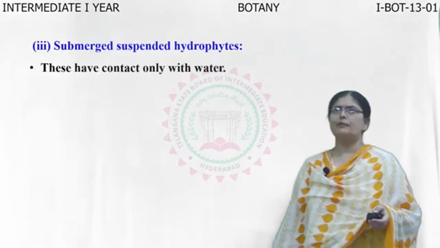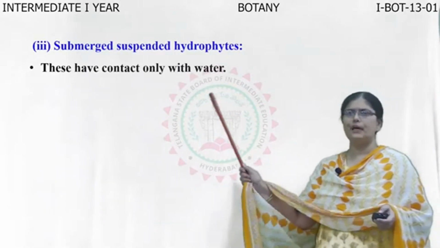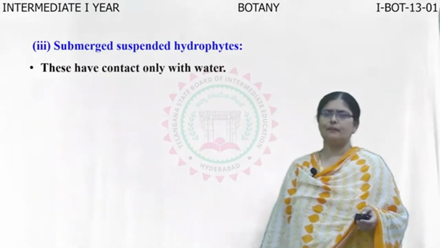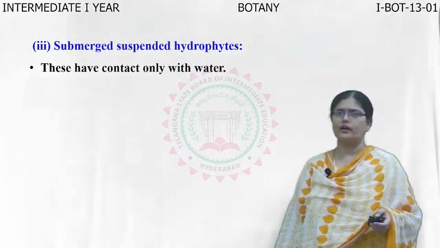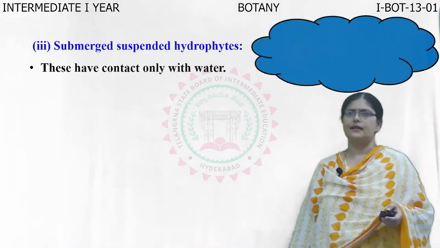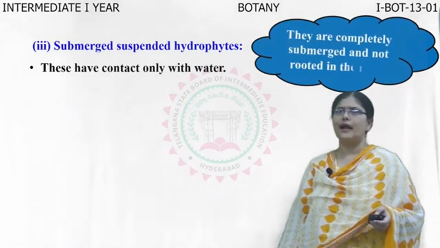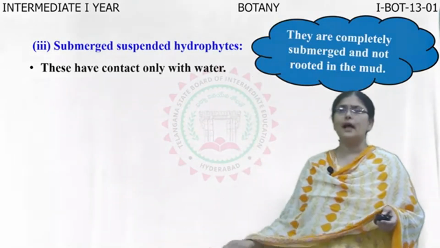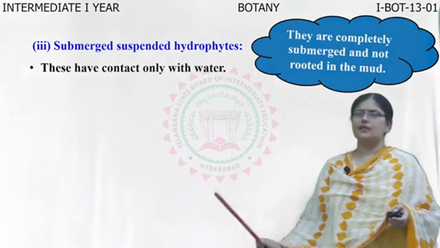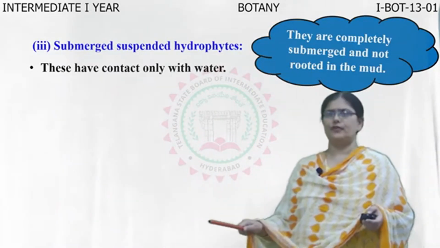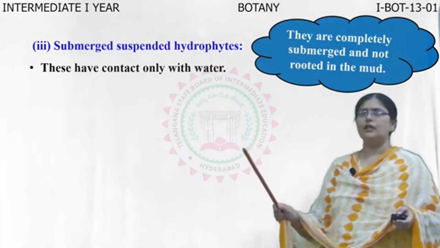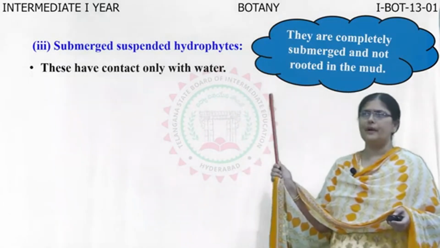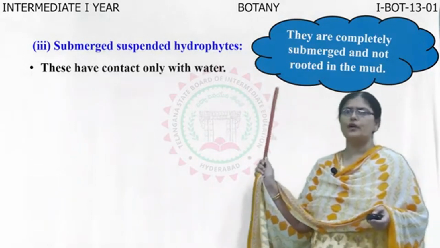Now the third type of hydrophytes are called as submerged suspended hydrophytes. Now the term itself says submerged means they are inside the water. Suspended hydrophytes, that is, these have contact only with water. That is, they are completely submerged but they are not rooted in the mud. So these are different from the second type of hydrophytes. In the second type we found the roots present in the mud, whereas in the third type of hydrophytes, they are completely submerged but they are not rooted into the mud.